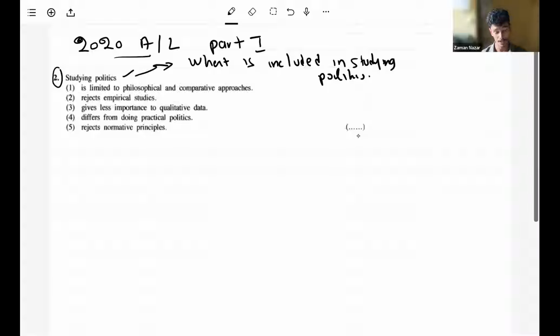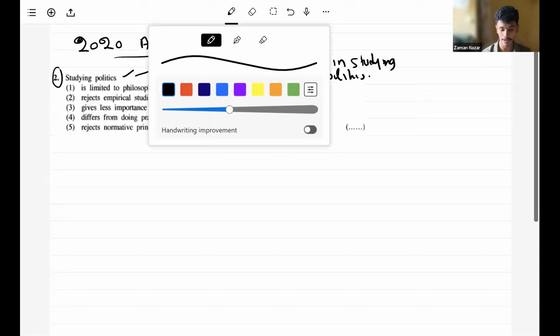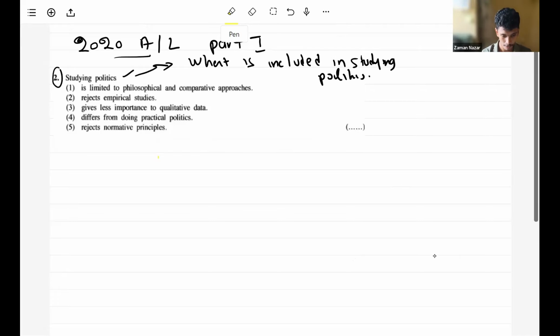They have given 5 answers, obviously. That's the general format. The first answer says studying politics is limited to philosophical and comparative approaches. I'll highlight "philosophical and comparative approaches", and the other keyword to highlight is "limited to".